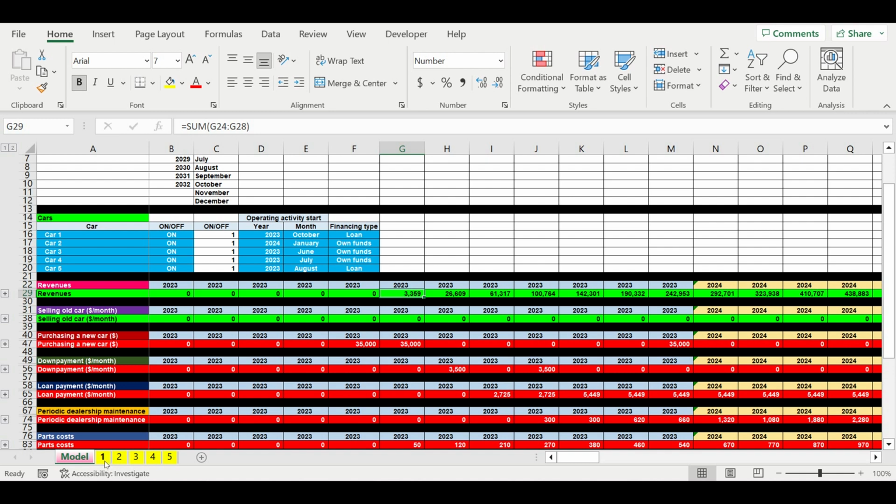Here we may have, for example, not 5 cars but 40 or 50 cars, and we need to link the management company to the start of cash flow, inflow or outflow from the cars. And today we will be creating the automation for the management company start.